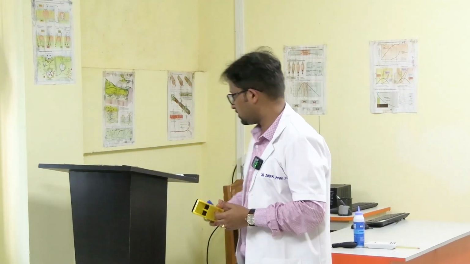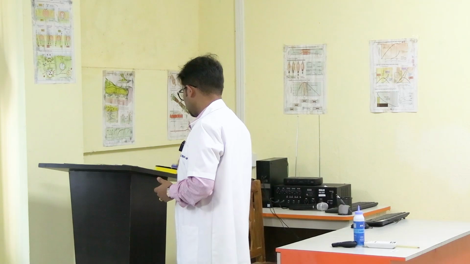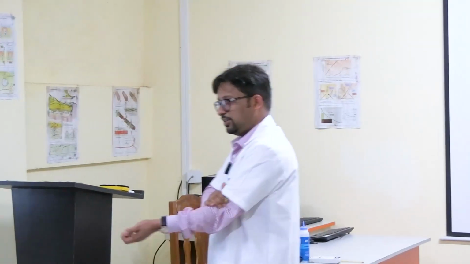Is this clear? Okay, now what are the arteries that you can feel for? So let us try to locate the arteries first. So wrist we have already talked. There are two arteries, radial and ulnar. If you place your hand on the cubital fossa, you feel a pulsation on the medial side of the cubital fossa. Right? Everyone try it. So that is which artery? Radial artery, correct. Now if you come here, in the neck you have carotid artery.